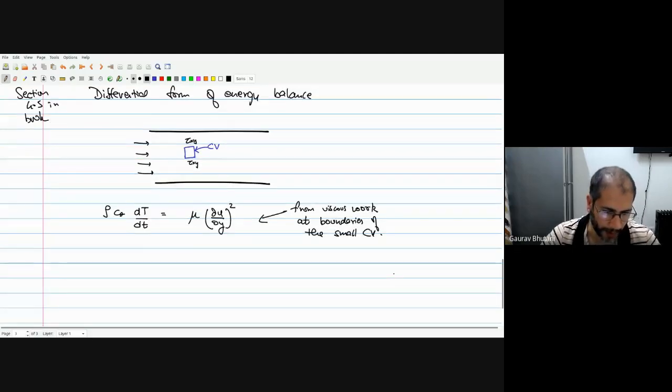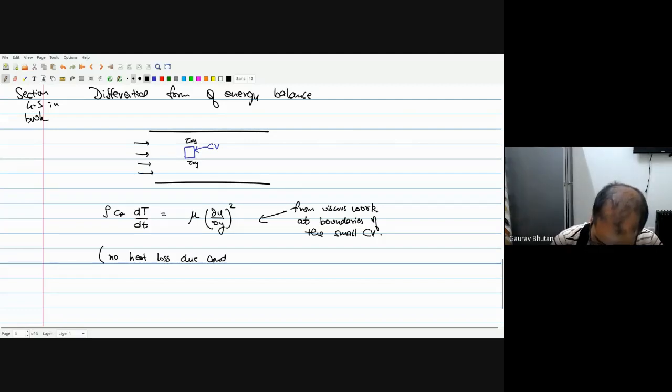Of course, this is not the complete equation. It's a very special form. We have assumed that there is no heat loss due to conduction. Otherwise, you have a conduction term as well, that's called a diffusion term. The fluid is incompressible. There's no shaft work and so on. So lots of assumptions here, but in this case, the special case that we had taken in the